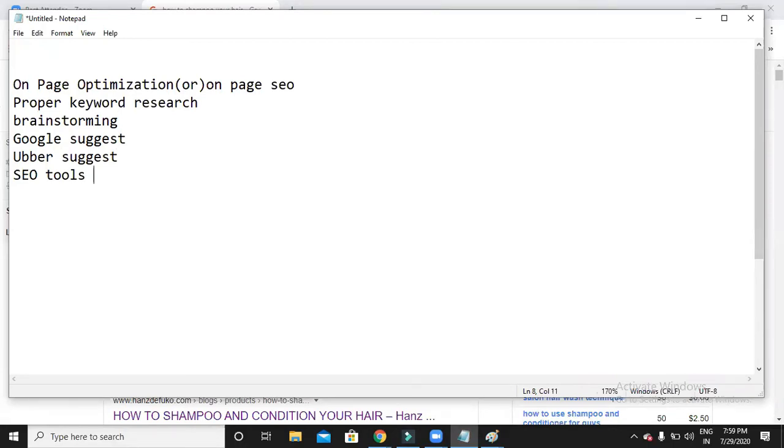Brainstorming means you have to think what would be the best suitable keyword for your blog or your website. My website is all about digital marketing, online digital marketing. So I know that I would like to show my website on top for a keyword called online digital marketing. In such a way, you have to do some brainstorming, give some work to your brain. Make your brain think what would be the best suitable keywords. Tell me, how to shampoo your hair. For this topic, what are a few possible keywords? How would we be searching as human beings?